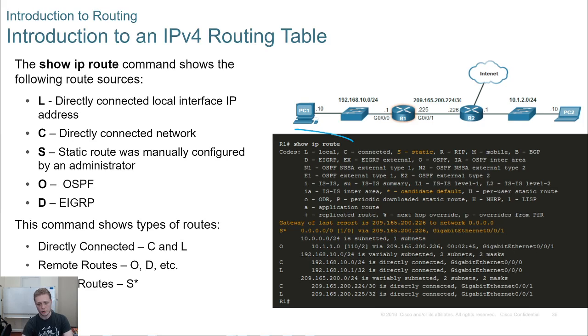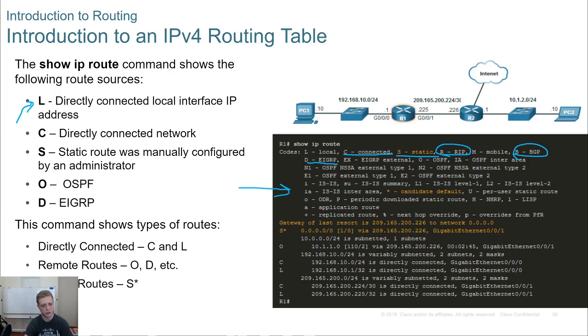So show IP route is the command that you should become very familiar with when we talk about routing. And really, first of all, we have the legend, right? It's going to tell us, hey, S is a static route, C is a connected route. Let me clear the screen here. C is a connected route, S is a static route. R, RIP, that's a routing protocol. B, BGP, right? We talked about that. EIGRP, another routing protocol, etc. So if you forget what any of these say in the real world, then you can reference this legend. However, I will say, for test purposes, don't rely on this legend being there. It might not be there on the test.